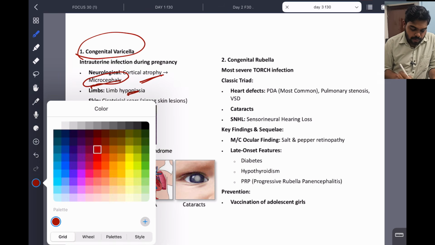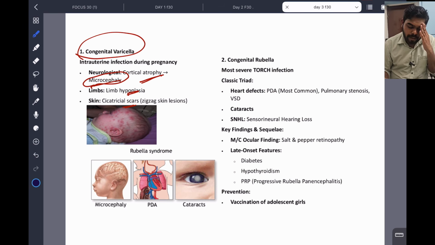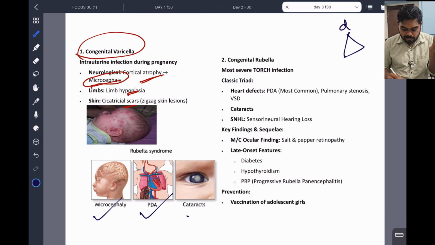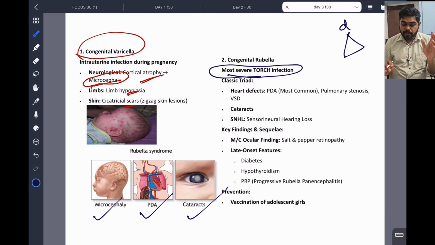Okay. Now we are going to congenital rubella. Whenever I say congenital rubella, I remember the triad. So what is the triad? Microcephaly, patent ductus arteriosus, and cataracts. We'll see this is the most severe TORCH infection, congenital rubella is the most severe TORCH infection. Okay, classical triad, we have heart defect, we have cataract, we have sensory neural hearing loss.